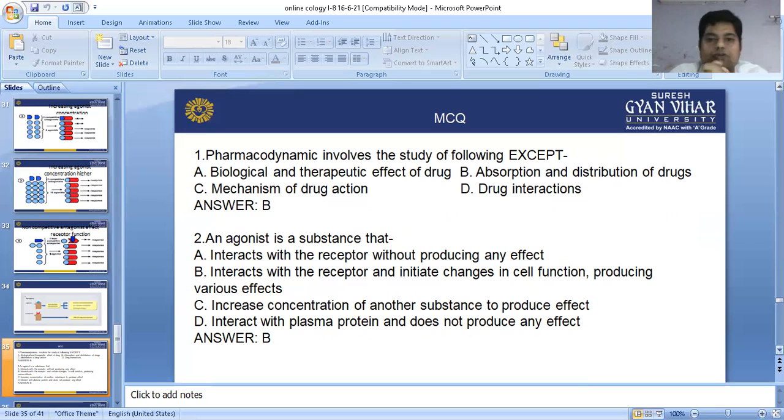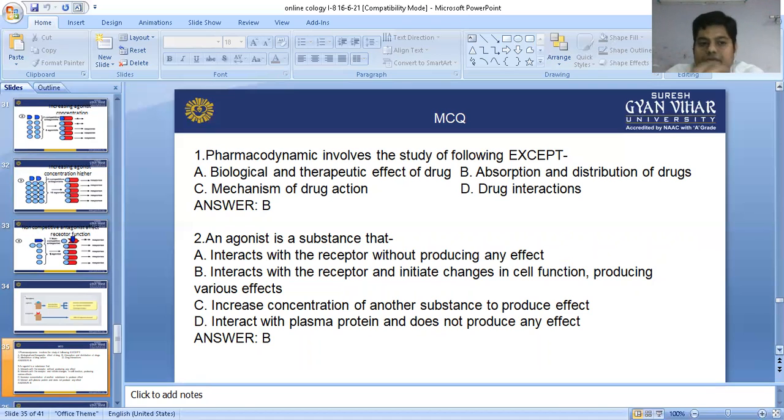Now, multiple choice questions. First question: pharmacodynamics involves the study of the following except. We should learn this question; it will explain many more things. Except means all these options are correct according to pharmacodynamics except one. Biological and therapeutic effect of drug, yes, we have discussed in pharmacodynamics. Mechanism of drug action is also discussed.